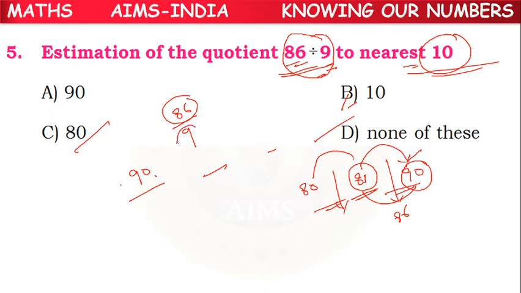But here 9 is a single digit number. Nearest 10 means it's a 2-digit number, so we cannot write 9 in terms of nearest 10, because it is a single digit number. Let us keep it like that only. 90 by 9, so 9 into 10 is 90. So 10 is the answer. B option is the correct answer.